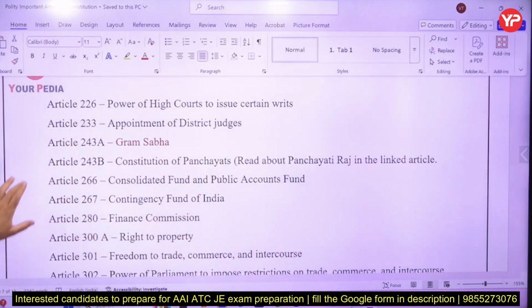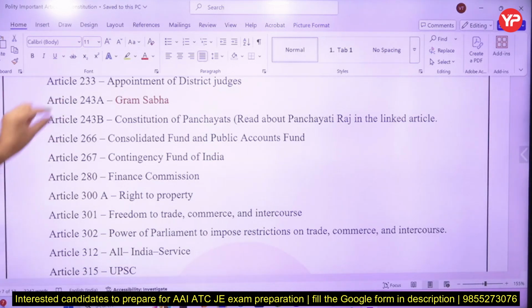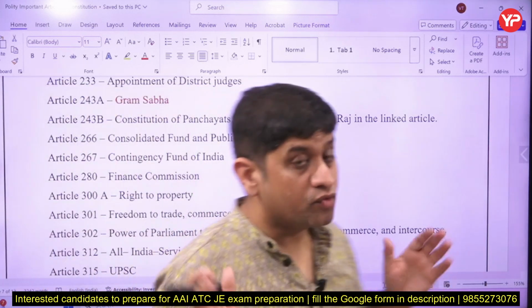District Court Judge is mentioned in 233. Gram Sabha is mentioned under Article 243. So Article 243 is related to Panchayats and municipalities. Article 243 in detail is mentioned below. So the articles of 243 are very, very important. So please remember the ABCD components of Article 243. Gram Sabha is nothing but the voters of the village panchayat. Voters.